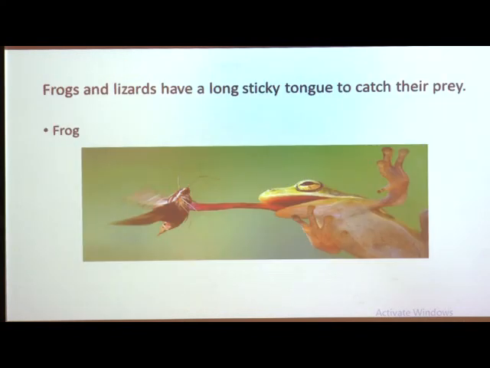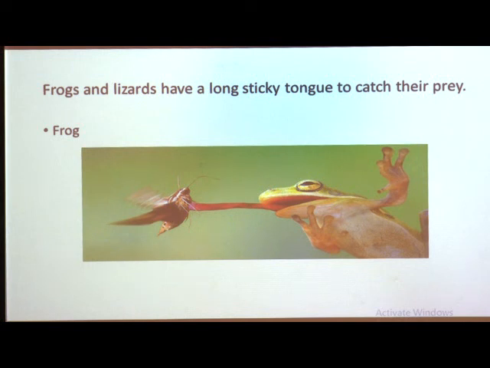And some carnivorous animals like snakes have hundreds of backward facing teeth. Snakes have hundreds of backward facing teeth that help them to swallow their food, and they also have a detachable jaw. Detachable jaw means a jaw which can be separated.